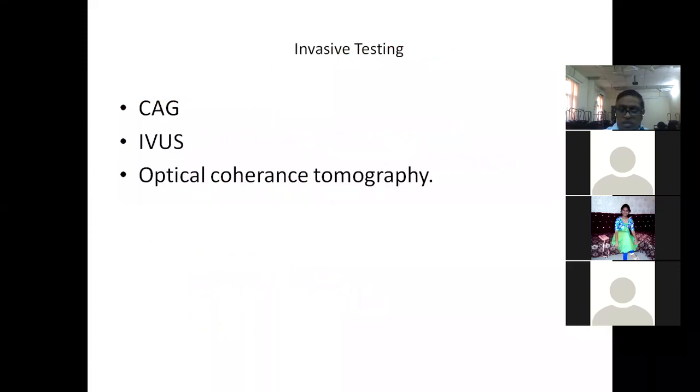Then once the patient is identified as having ACS, acute coronary syndrome, you have to identify the patients for CAG, that is coronary angiogram. Do you know what a coronary angiogram is? This is an interventional procedure where you document by means of a radio-opaque dye in a cath lab where the stenosis or thrombus or occlusion in the vessel is, and what arterial territory is involved. You can document by this method, and during this method you can also go for interventions. This is done in a cath lab; it's an interventional procedure.